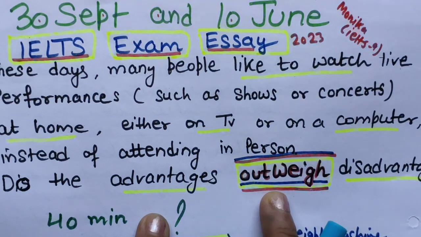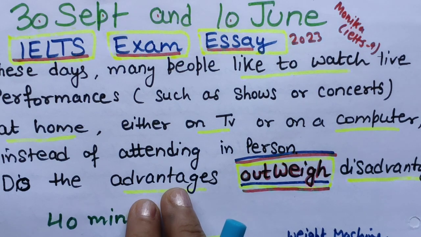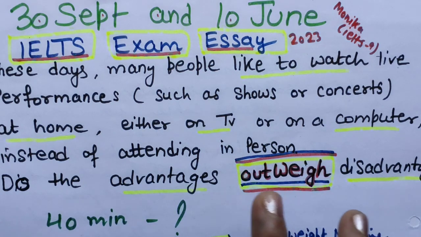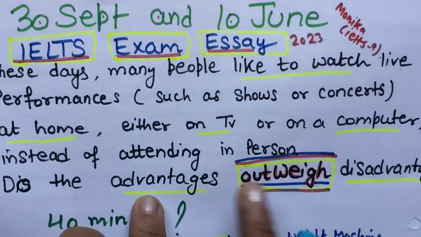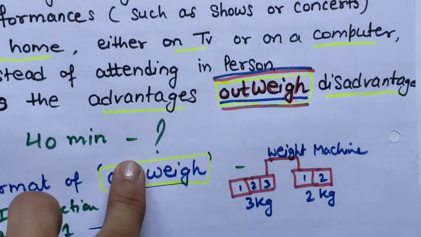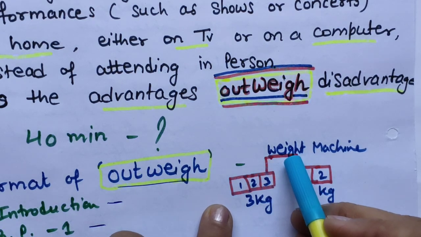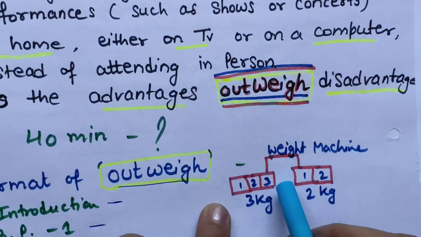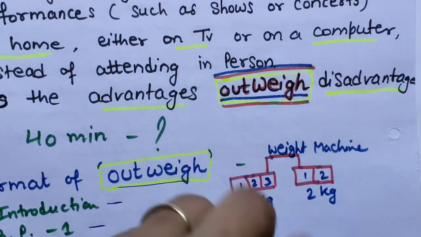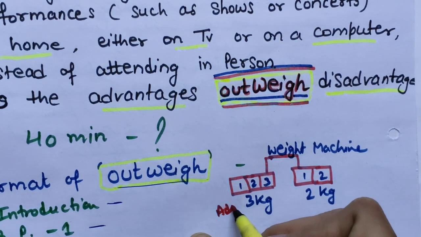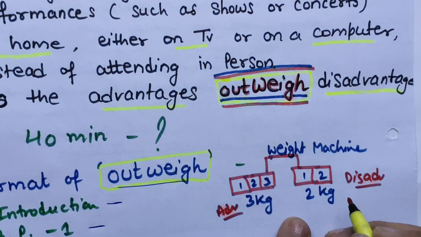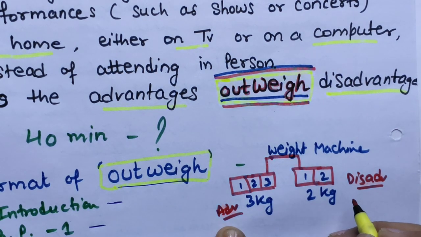But you have to write 3 advantages and 2 disadvantages. Means you have to show some imbalance. There is no balance between advantages and disadvantages, but we have to write both. I will explain like a weight machine. You have to show 3 kg here for advantages and 2 kg here for disadvantages, so disadvantages has less weight, 2 kg, and advantages has 3 kg, which is more.